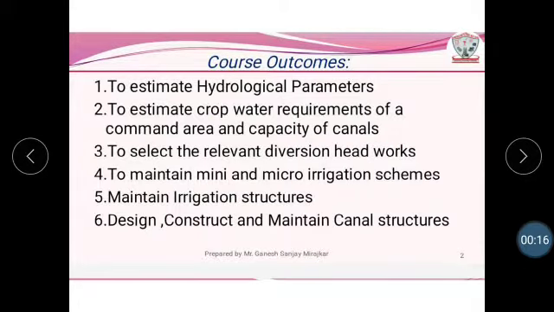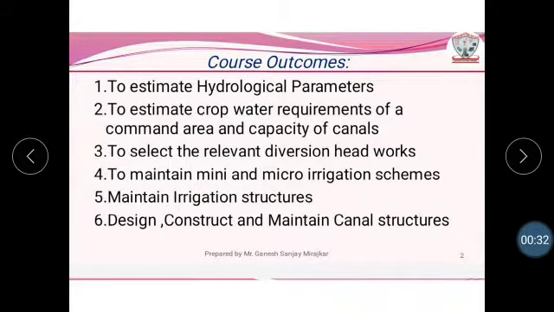So the course outcomes are to estimate hydrological parameters, to estimate crop water requirement of a command area and capacity of canals, to select the relevant diversion headworks, to maintain mini and micro irrigation schemes, maintain irrigation structures, design, construct and